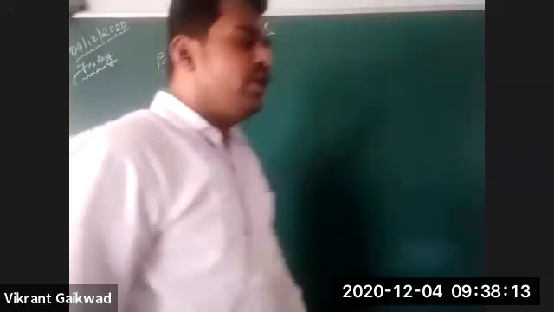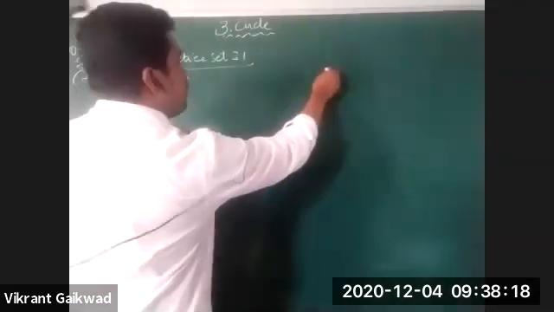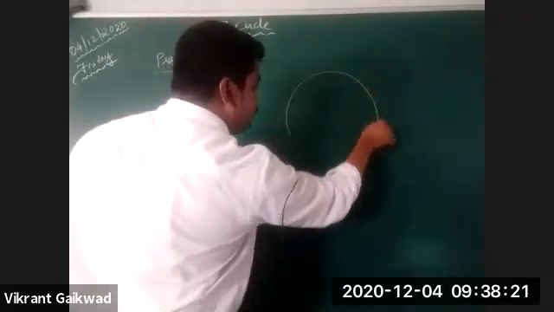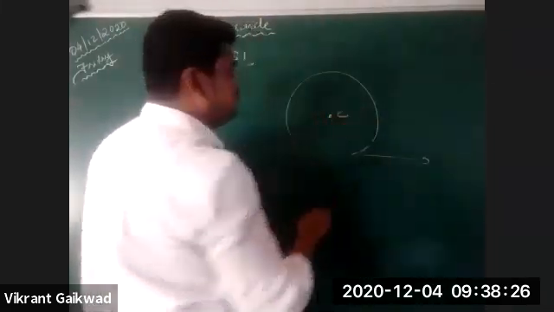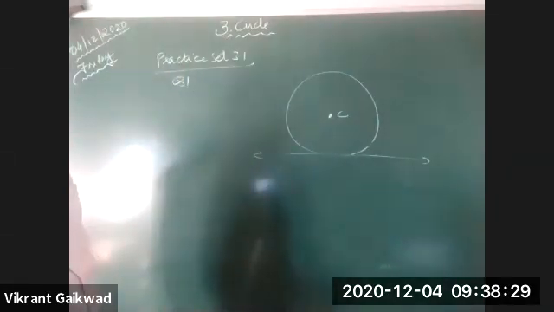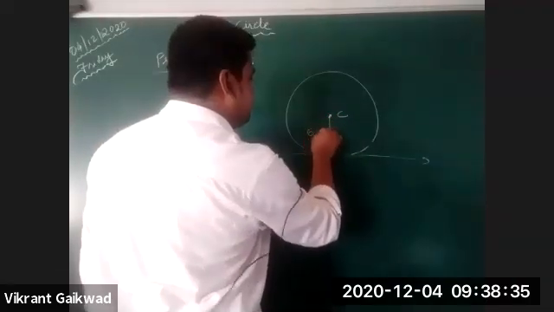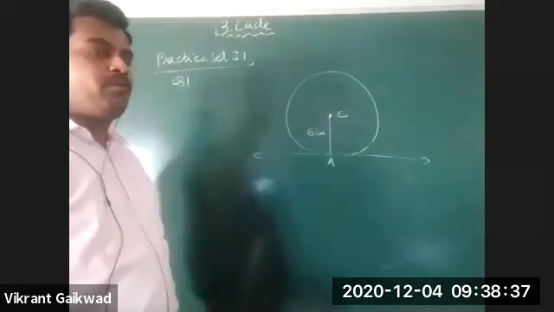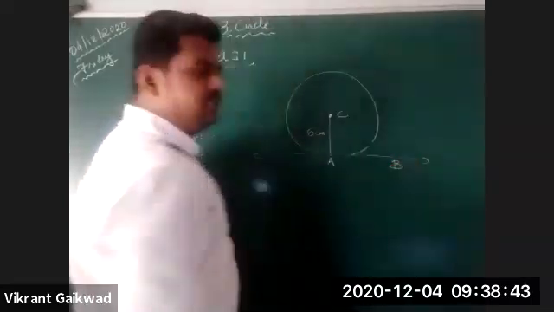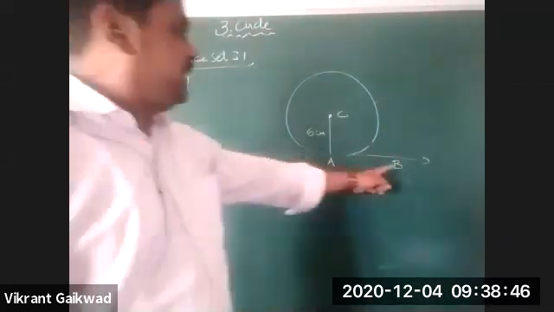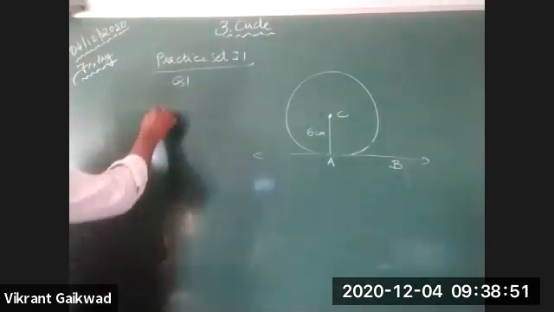Now check, in the adjoining figure, the radius of the circle with center C is 6 centimeters. Now I'm just drawing the figure. I'm not going to write down the question. The radius of the circle with center C is 6 centimeters, so here I'm writing this as 6. This is point A. Line AB is tangent at A. So you have to answer the following questions.